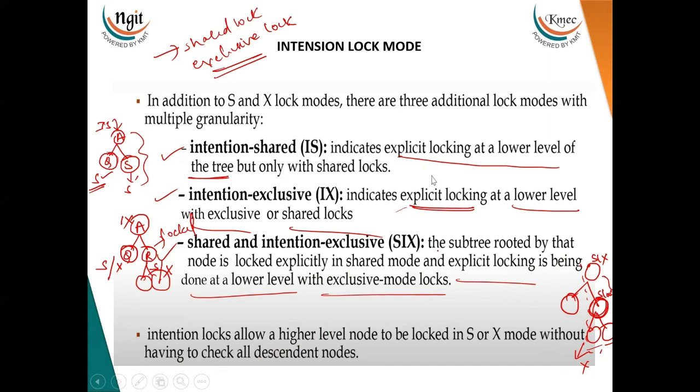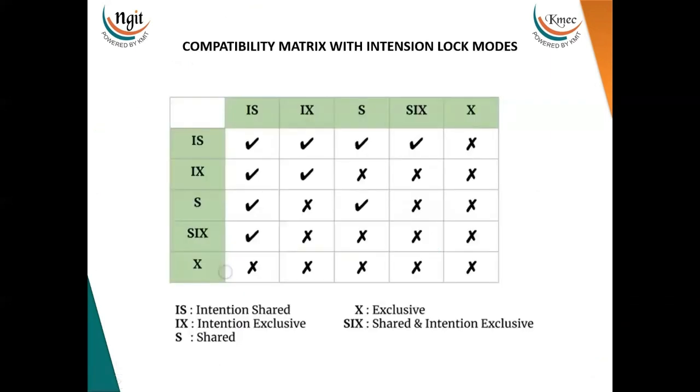Now let us see the compatibility matrix with the intention lock modes. Intention shared lock is compatible with all these locks except the exclusive lock, and so it is given a cross mark over here. Similarly, here you can find intention shared lock, compatible with all the locks except this exclusive lock, so here you can find a cross mark.